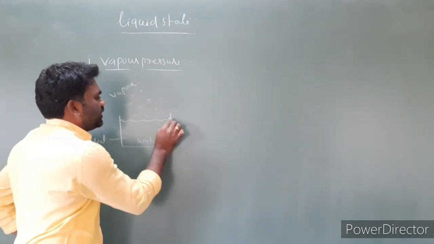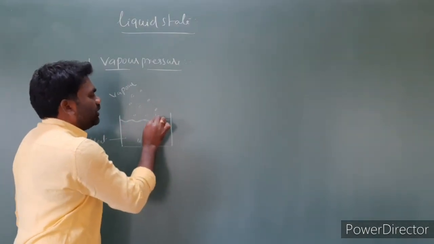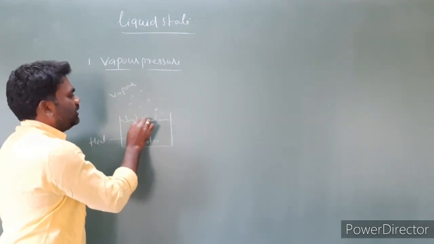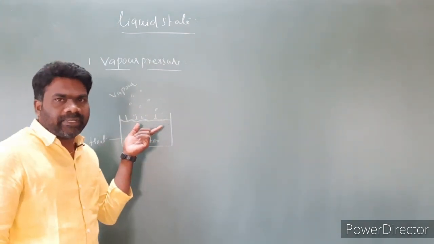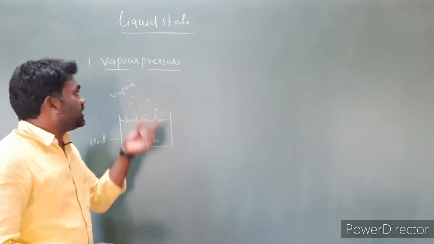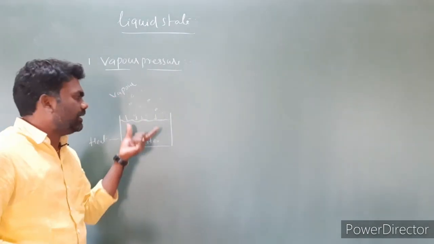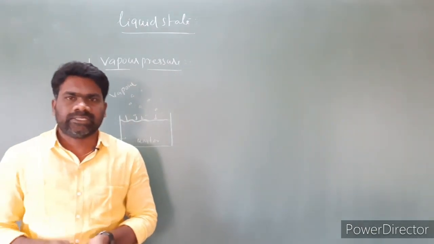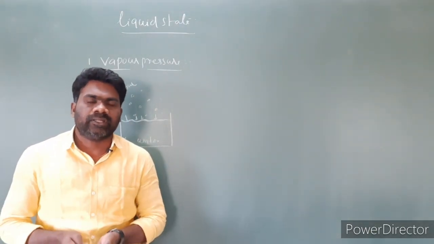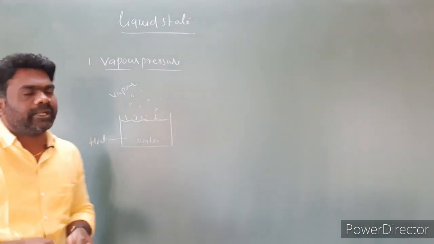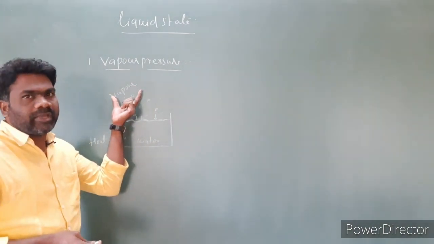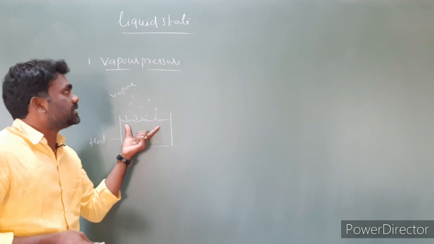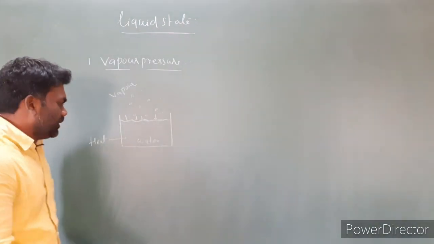This is the liquid surface. The water molecules vaporized, and those molecules exert pressure upon the liquid phase. So at a given temperature and equilibrium conditions, the pressure exerted by the vapors over a liquid phase is called vapor pressure. The vapor pressure is defined as, at a given temperature under equilibrium conditions, the pressure exerted by the vapors over the liquid surface or liquid phase.